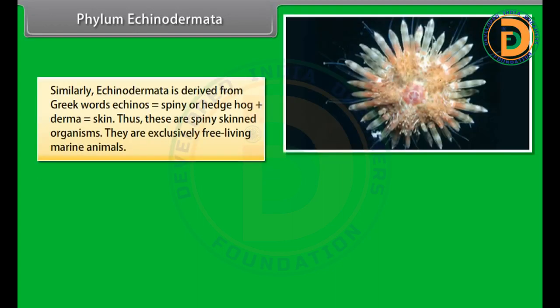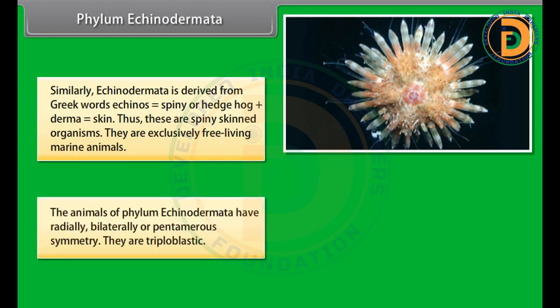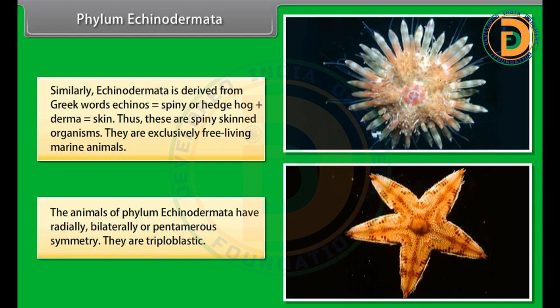Phylum Echinodermata. Similarly, Echinodermata is derived from Greek words echinos, which is spiny or hedgehog, plus derma, which is skin. Thus, these are spiny-skinned organisms. They are exclusively free-living marine animals. The animals of phylum Echinodermata have radial, bilateral, or pentamerous symmetry.